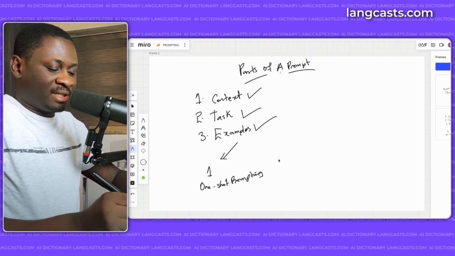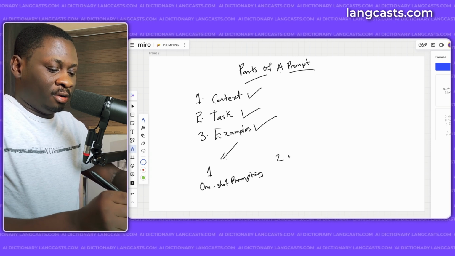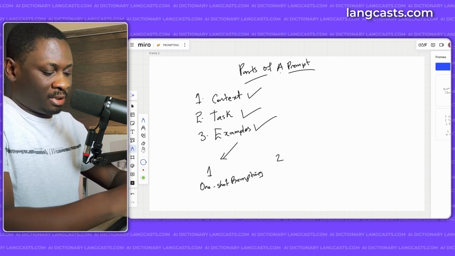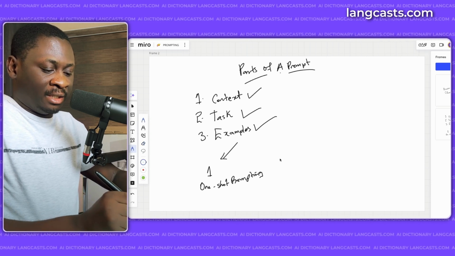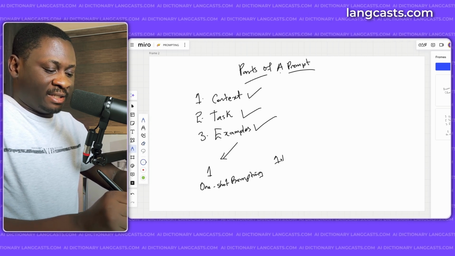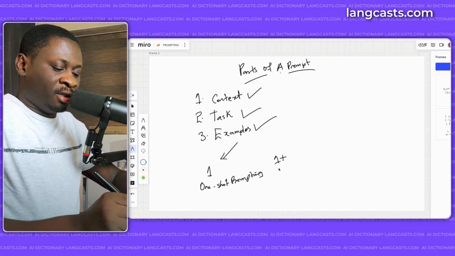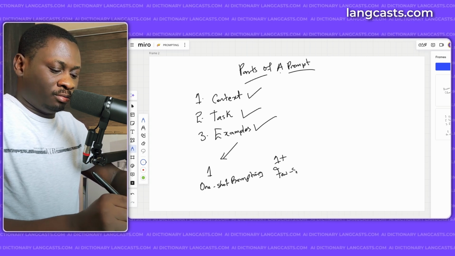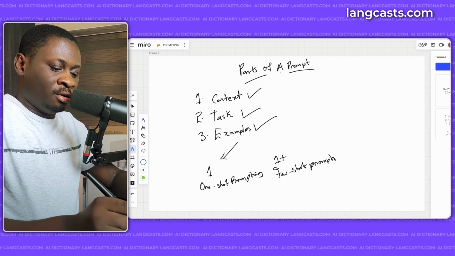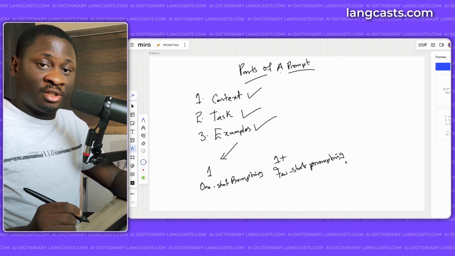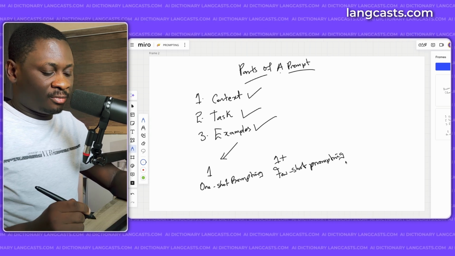If you add more than 1 example to your prompt, it's called few shot prompting.